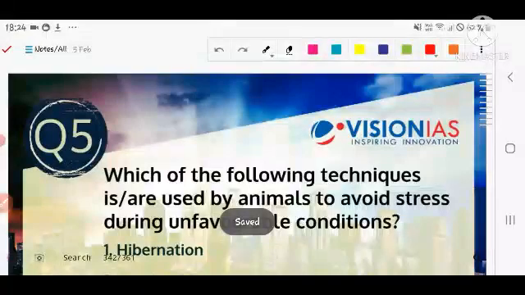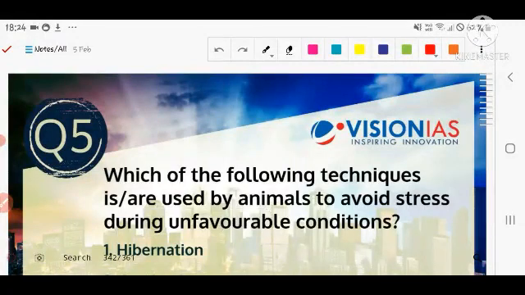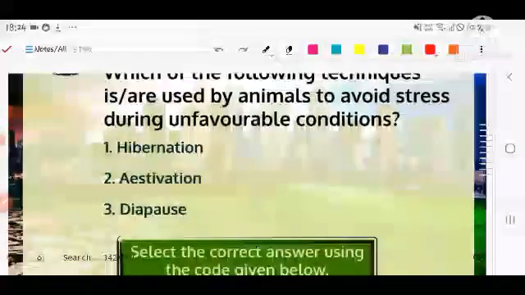The next question is related to the environment section, in which they are asking about the technique used by animals to avoid stress during unfavorable conditions. Whenever there is stress in the environment, it might be a cold environment, a hot environment, or a much higher rainfall environment. So there is a type of stress that exists in normal conditions. How do animals and plants survive this? The question is asking. Number first is hibernation.